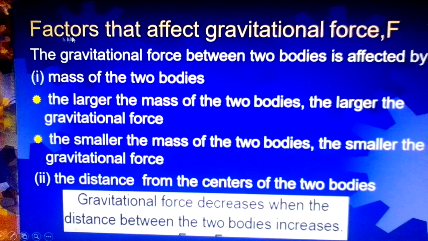Okay, now from the formula, we can also explain the factors that affect gravitational force F. The first factor is the product of the masses of the two objects, meaning the masses of the two bodies. The second one is the distance between the centers of the two bodies. From the relationship, we can say the larger the mass of the two bodies, the larger the gravitational force, or vice versa. And gravitational force decreases when the distance between two bodies increases, meaning the gravitational force decreases when an object is far from Earth, for example.